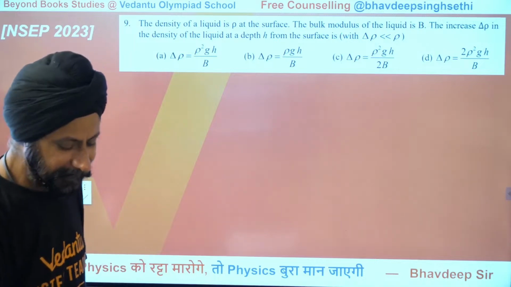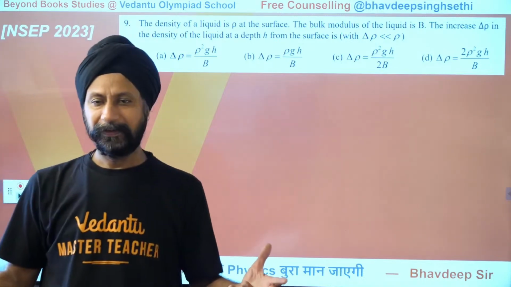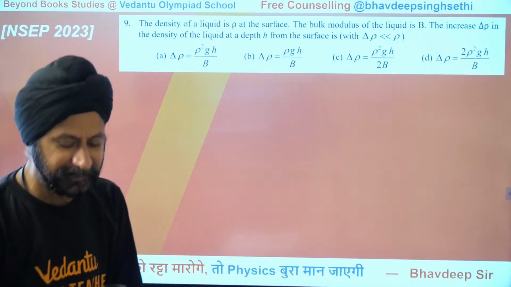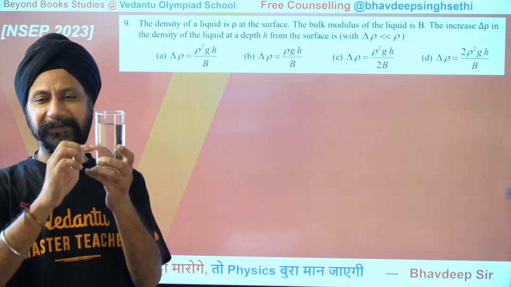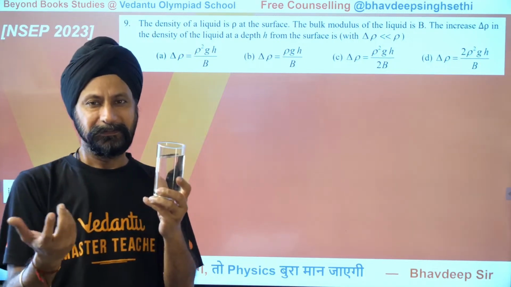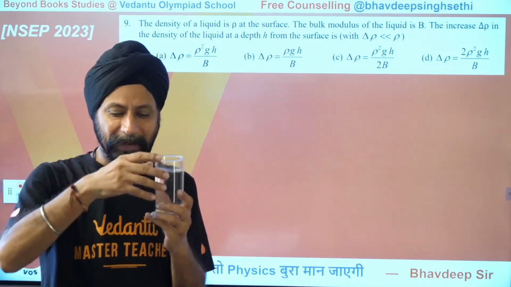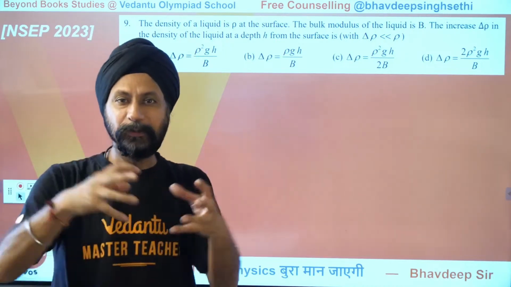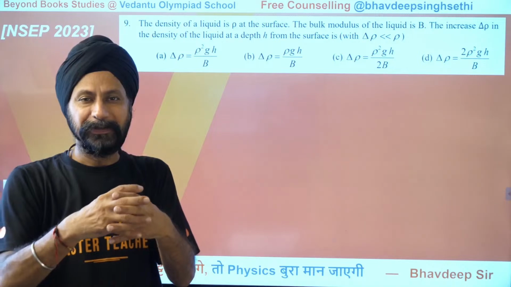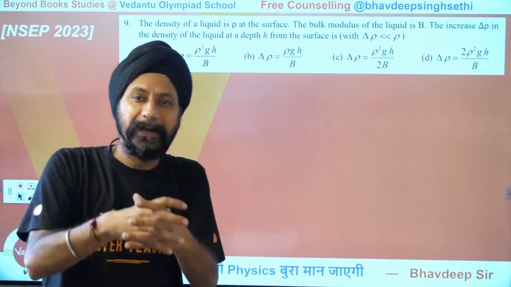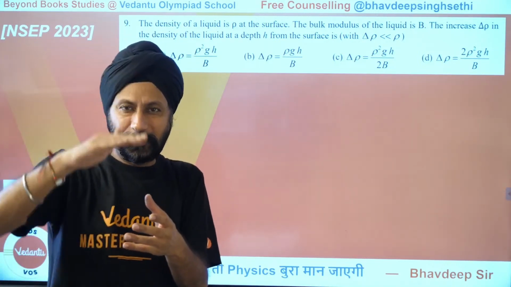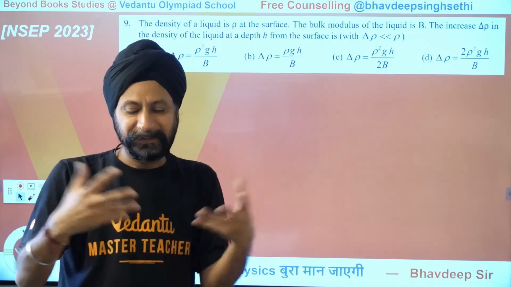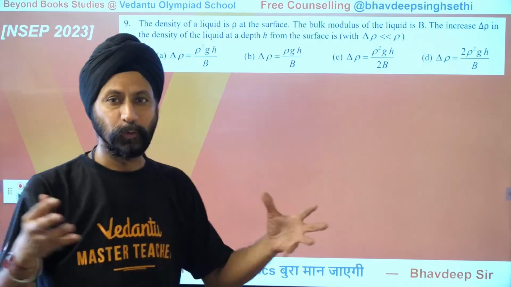Now, looking at the question, it's pretty straightforward that if you are at the surface, density would be less. Here it will be more. Why? Because if you're squeezing the molecules together because of more pressure, the molecules will be more dense, right? So there's less pressure on the top, more pressure there. So you squeeze them, it's going to be a positive change, more density there.